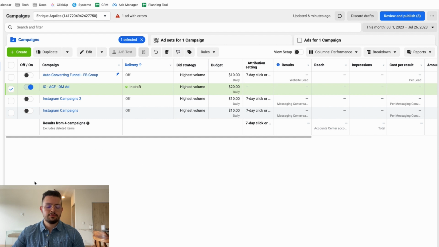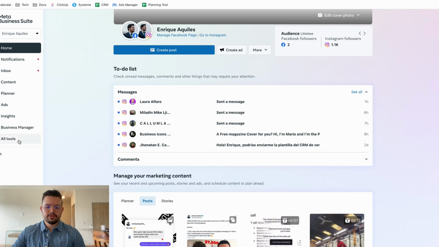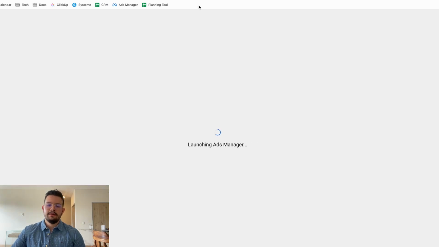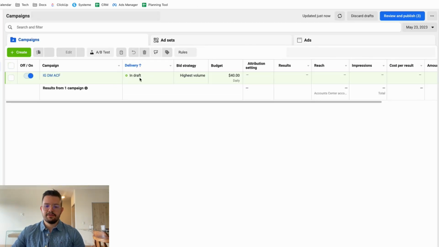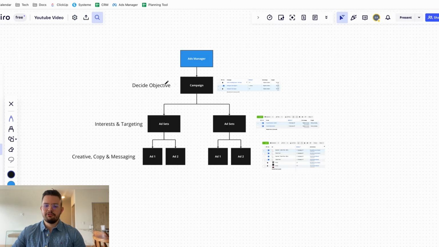In the past, it used to be called the Facebook Business Manager, but what it looks like is something like this. Assuming that you're in the Meta Ads Manager, what you're going to do is come to this All Tools tab in here, and once you see the All Tools tab, you're going to go to the Ads Manager, okay? Now that you see this Ads Manager that you're looking at right now, what you're going to be able to do is essentially create campaigns, ad sets, and ads. Okay, so let's go one by one so that you can see how it looks.